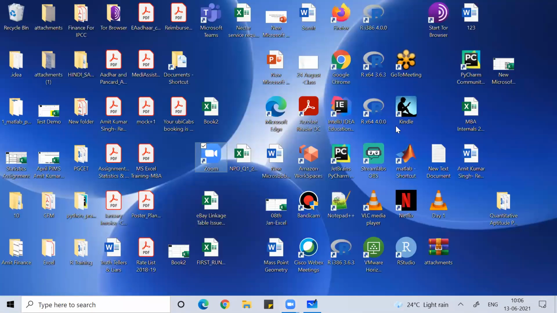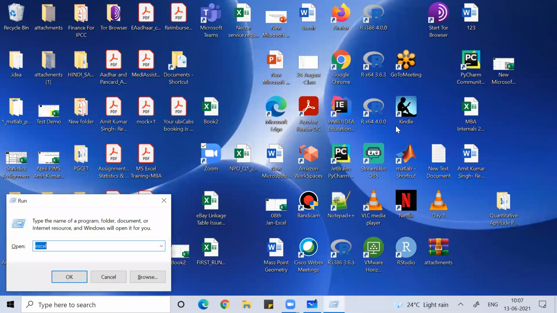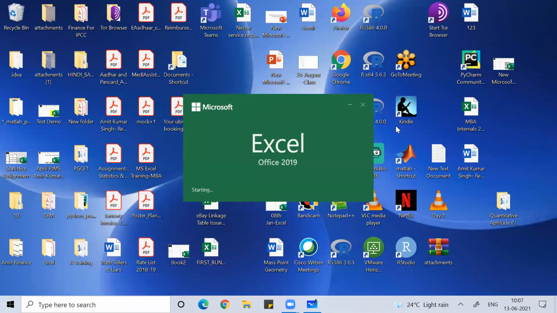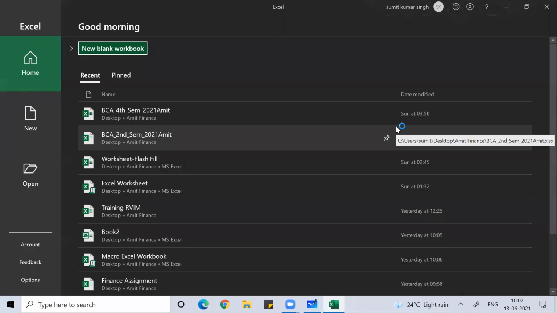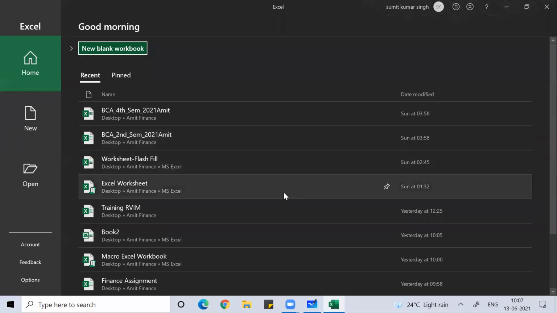To open MS Excel, you can press Window R, or you can right click on the mouse, go into New, and find Microsoft Office, or you can simply click on Window. You can check in Programs, there's the Excel, you click on that and you can open Excel. I normally follow Window R and open Excel from that. Once we have Excel, if you press Window R and press Enter, I can see all together certain Excel files on which I worked very recently.